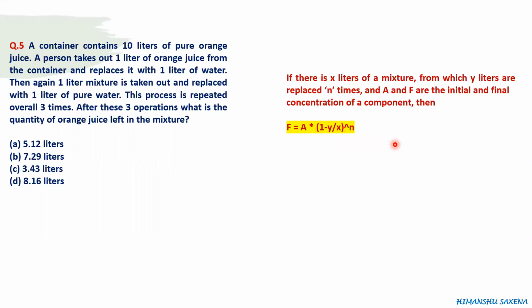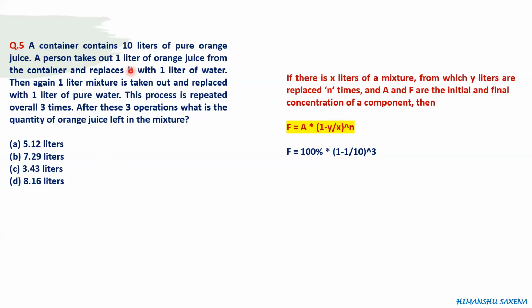Right? Now let's see how to apply this formula in this question. Here the final concentration of orange juice is what we have to calculate. Initially there was pure orange juice, which means 100% orange juice, there was no water. So the initial concentration is 100%. The value of A is 100% into 1 minus.